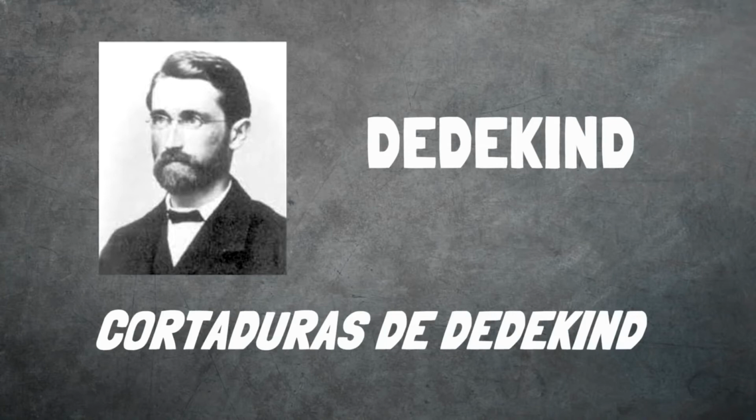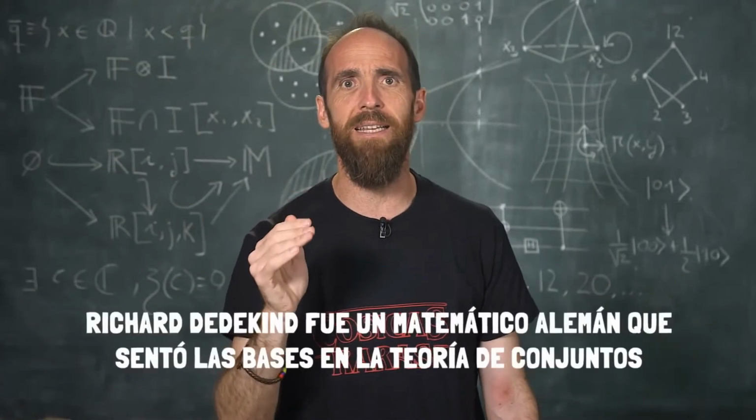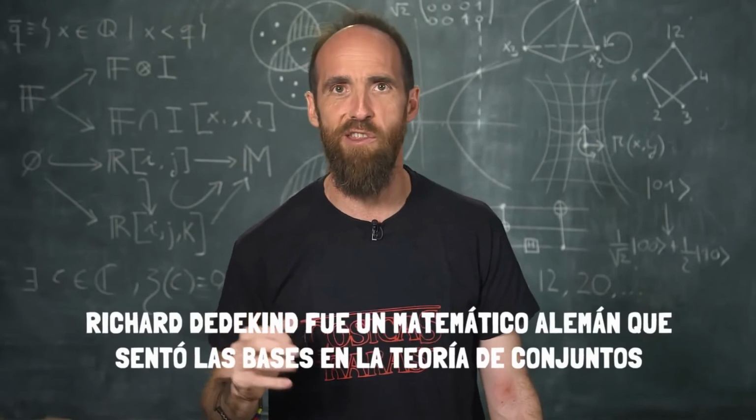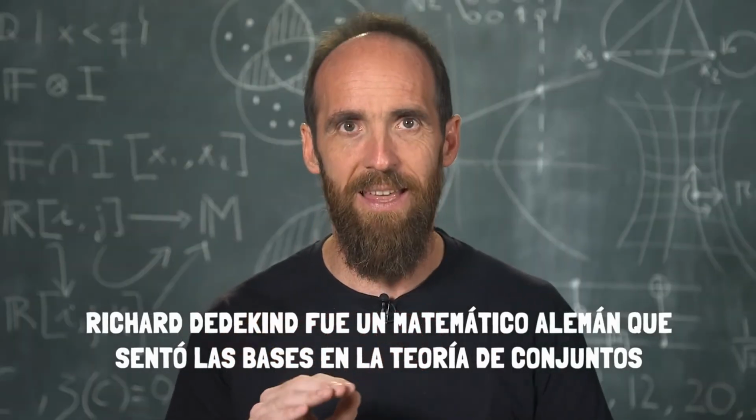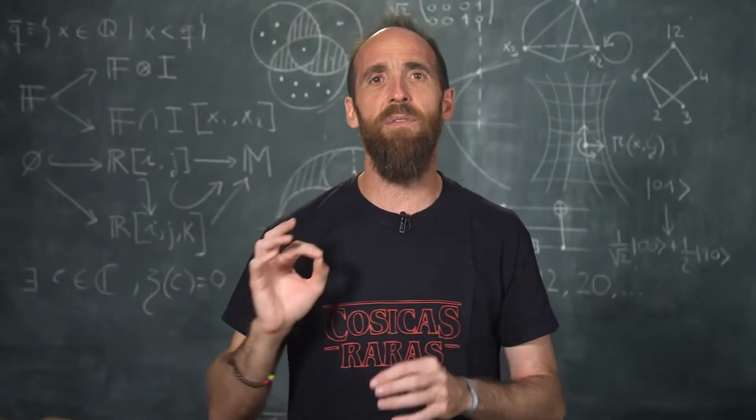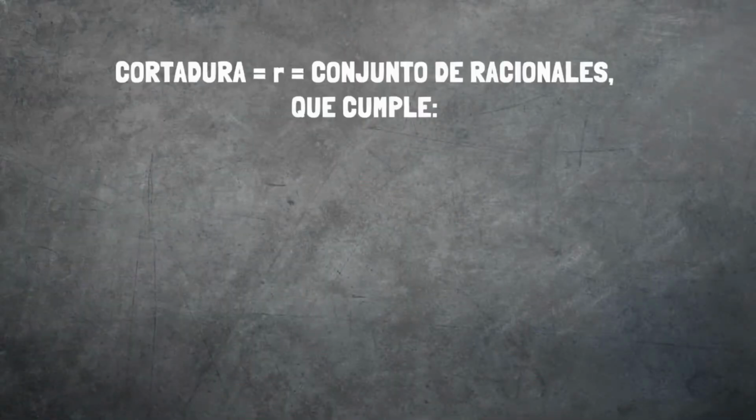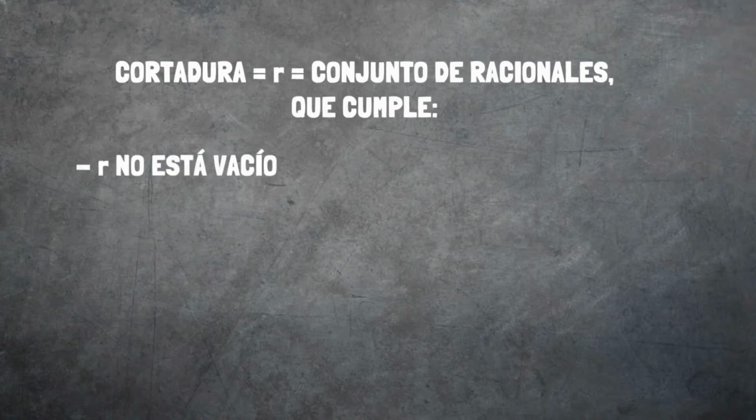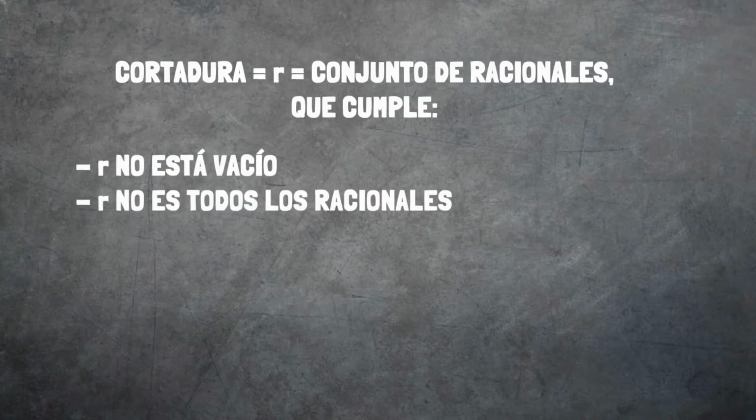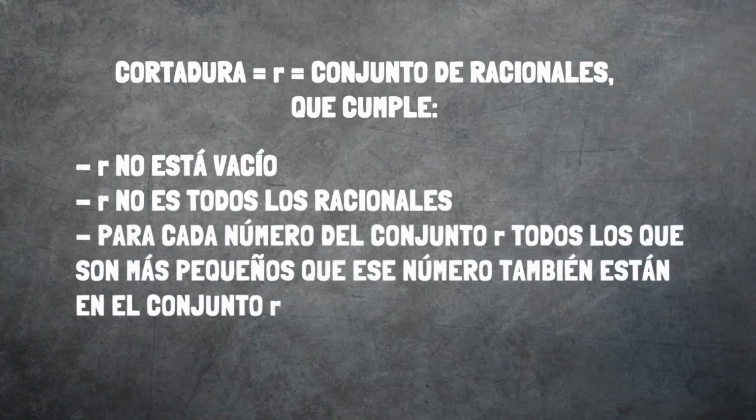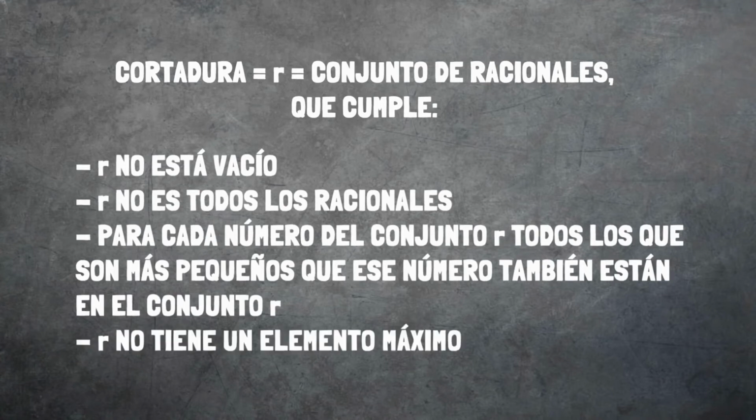If you dare, I will tell you about it so you can know what Dedekind cuts are. Rest assured that I will give you a simplified version. If you have come this far, it is because you are brave. Dedekind defined a cut, let's call it R, as any set of the rationals that satisfies that R is not empty. R is not all rationals. For each number in the set R, all those that are smaller than that number are also in the set R. And R has no maximum element.